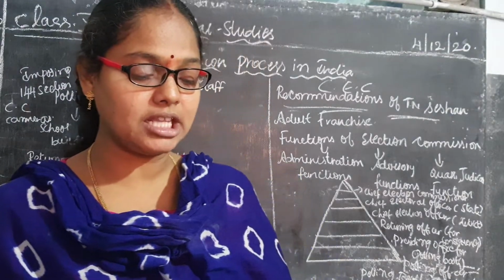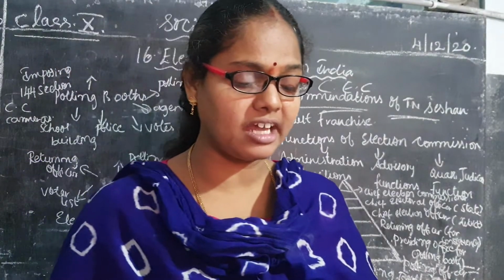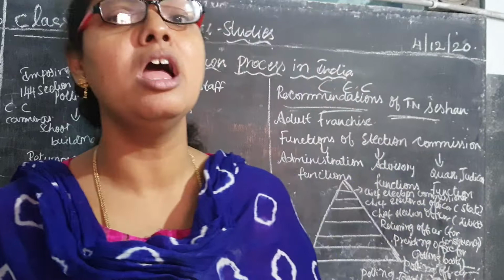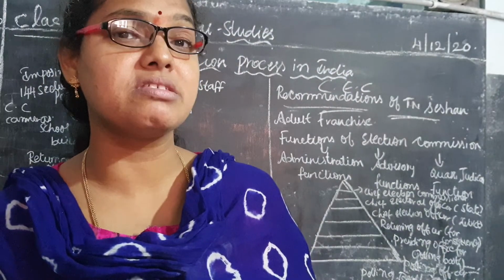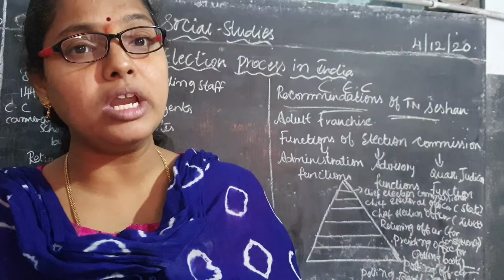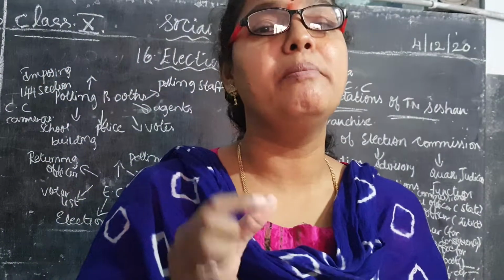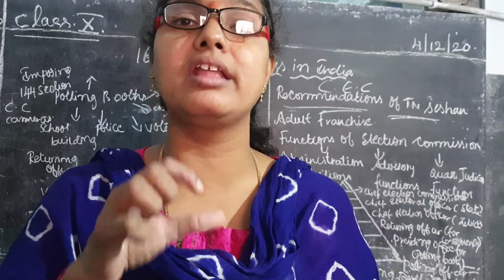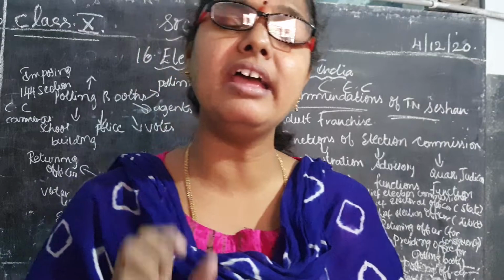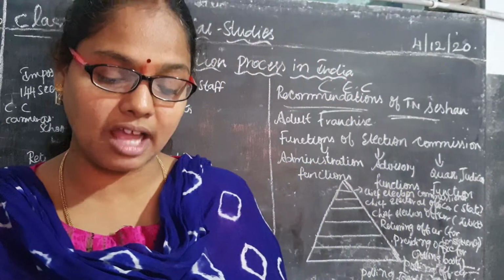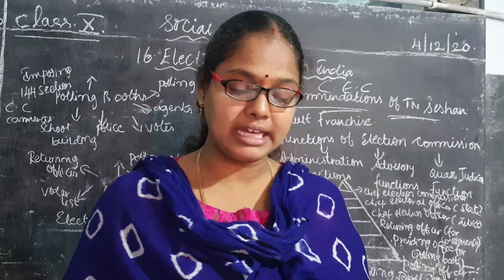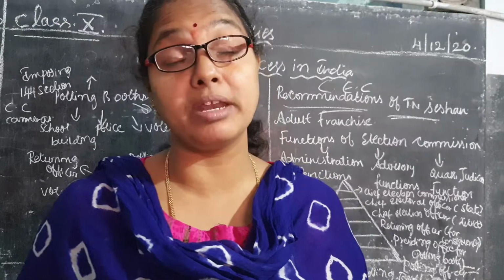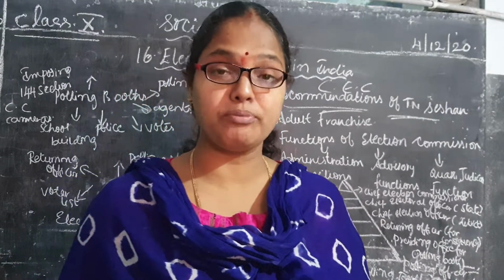The polling agent sitting in the polling booth shall be issued an identity card. The names or party symbols shall not be on this card. For example, children, whenever you enter the polling booth, the presiding officers and returning officers will be sitting there. They will have their identity cards, but they should not write anything on them or use their party symbol. They just have to wear their identity card whenever they are sitting in the polling booth. The campaign should end before how many hours, children? Before 48 hours of the polling day.